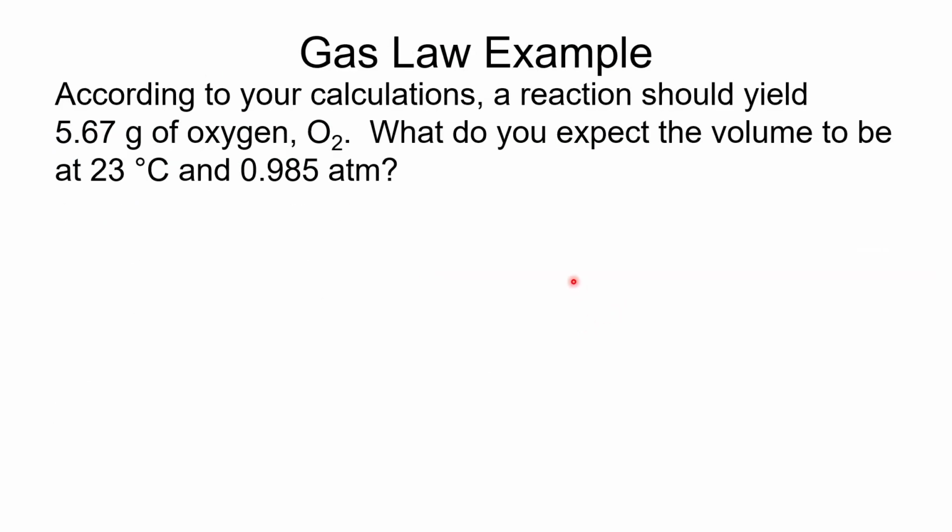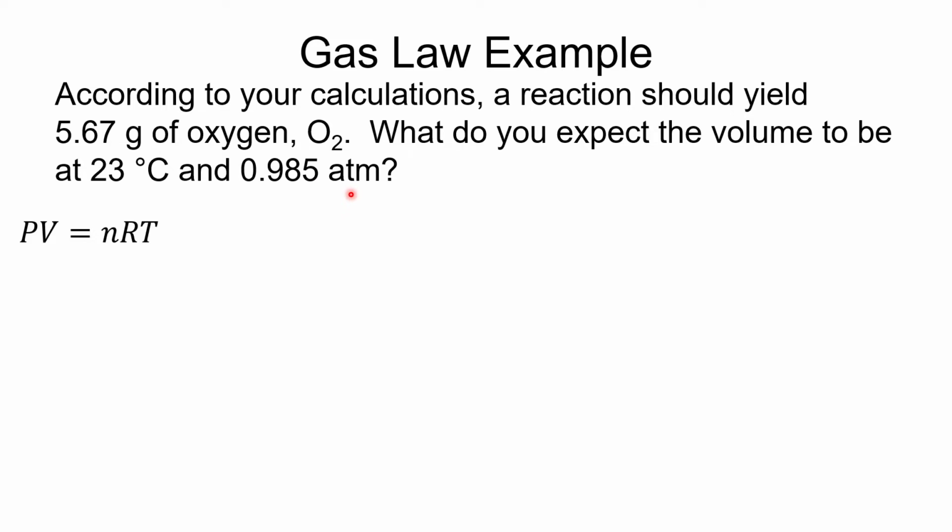All right, so let's look at a gas law example. According to your calculations, a reaction should yield 5.67 grams of oxygen, and it's O2. We do need to pay attention to what gas it is, what the formula of the gas is. What do you expect the volume to be at 23 degrees Celsius and 0.985 atmospheres? So here is our equation, PV equals nRT.